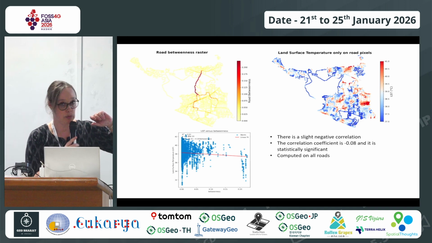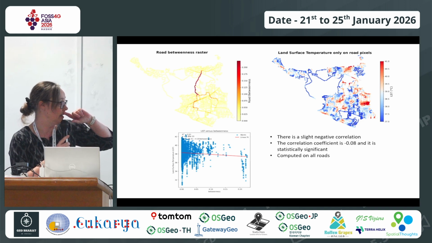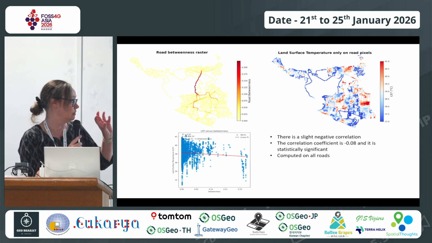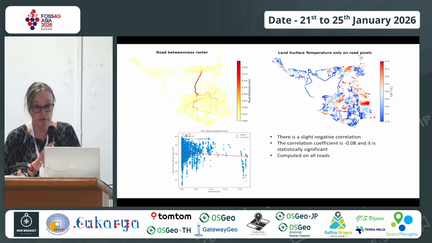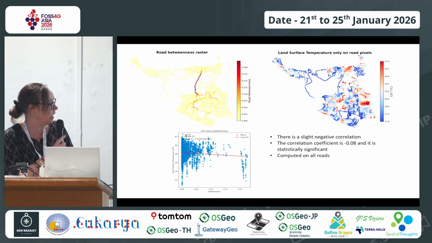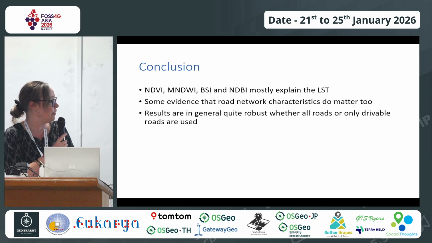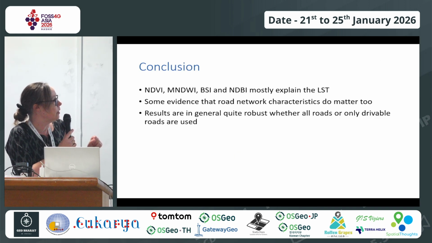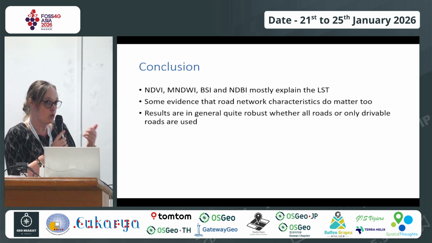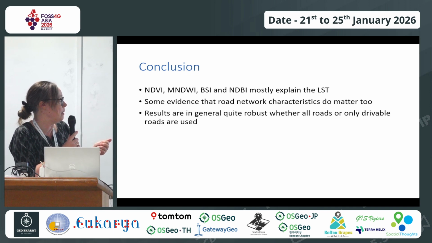But there was a paper, I think from China, and they also had this negative sign. So this is still a little bit of a puzzle to me, although it's a very small slope. As expected, NDVI and the water indexes mostly explain the land surface temperature.